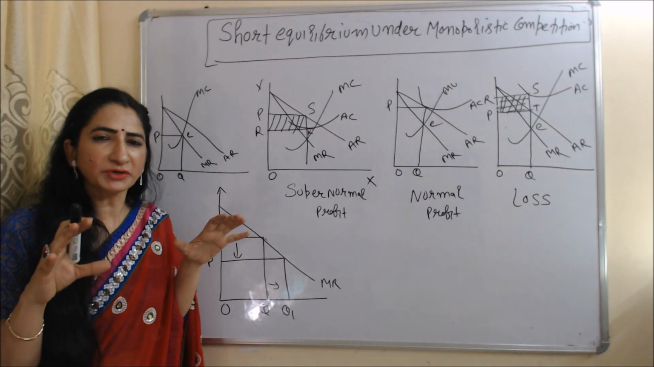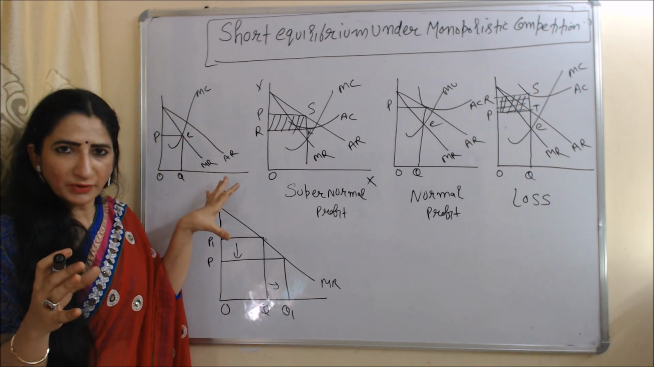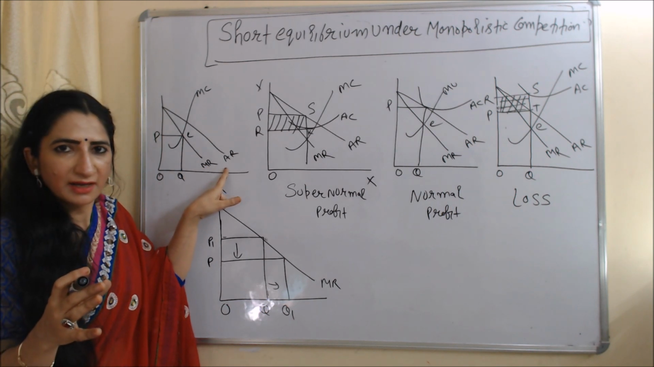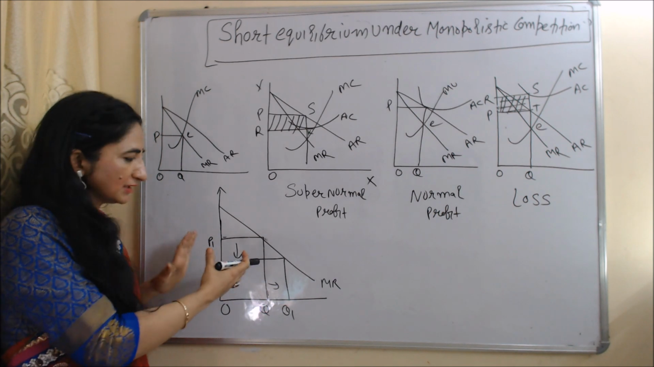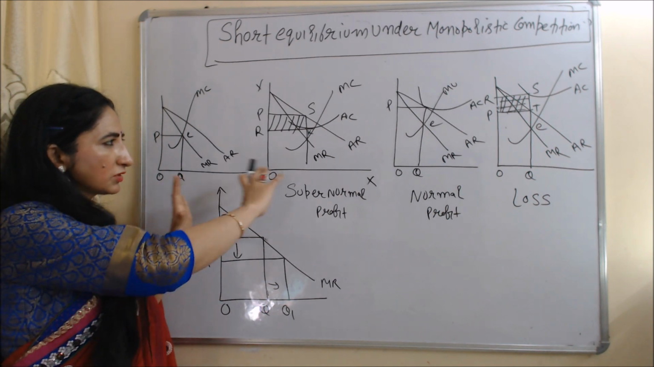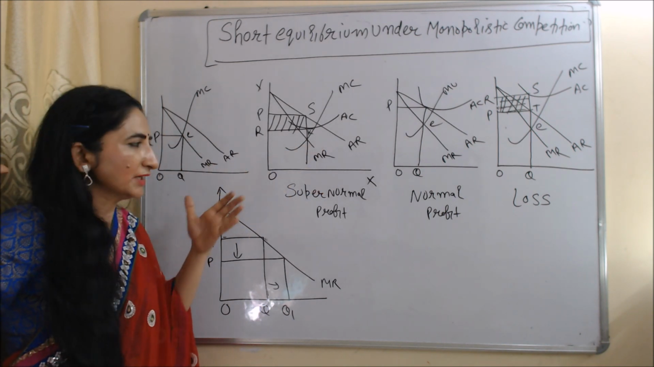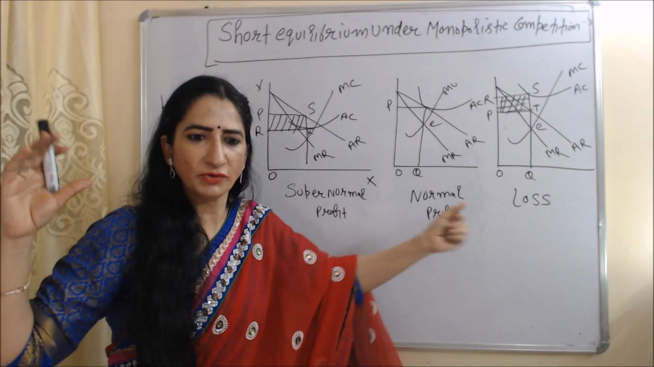Now we are going to talk about short-run equilibrium under monopolistic competition. Like monopoly, monopolistic competition also has downward MR and AR. But why? Because if a monopolistic firm wants to sell more products, then they have to reduce the prices of their product. And monopolistic competition also has the same kind of situation as we see in perfect competition and monopoly in the short run: supernormal profit, normal profit and loss.